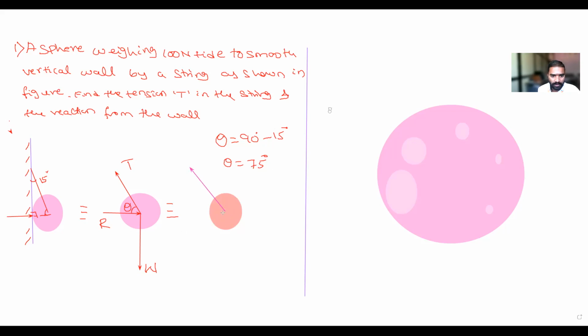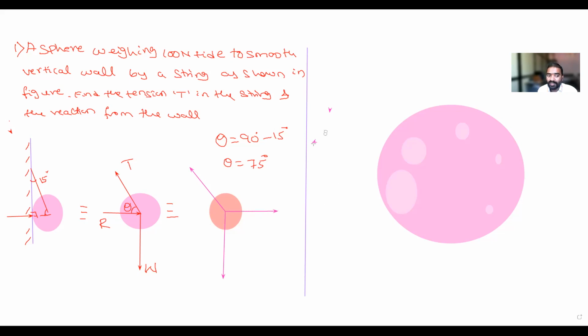The second force is the downward force. Now whatever this reaction force is, it will come and go like this along its line of action. See, I am drawing like this. Which law is it? Law of transmissibility. Very good.